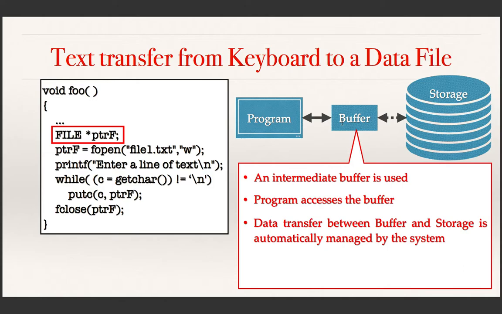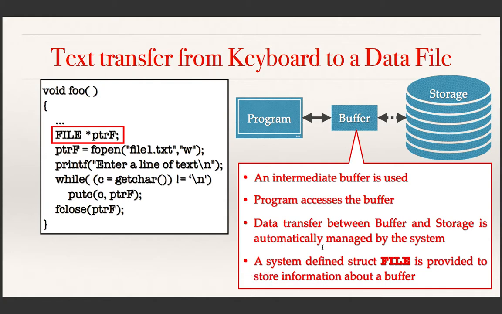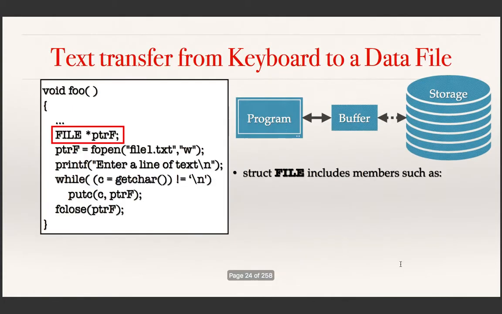So when a program wants to make use of files, the program should get access to a buffer, and that is made possible by providing a system defined structure in C, namely FILE. FILE is a structure which is defined in C and which actually represents a buffer. The buffer is nothing but a variable of this structure which is already defined in C. And what is there in this structure?